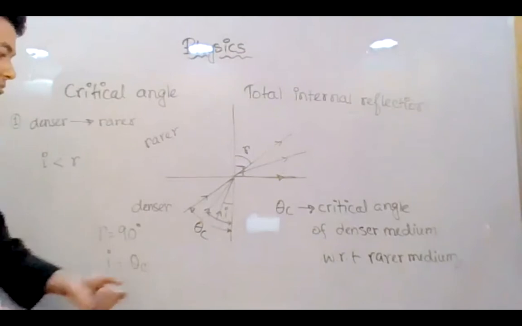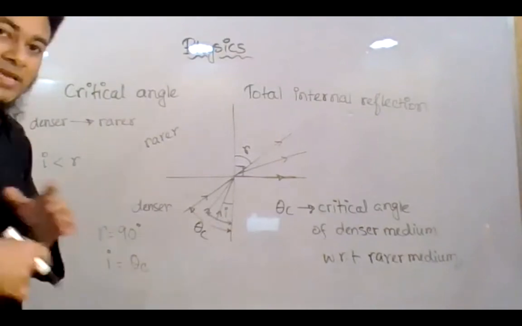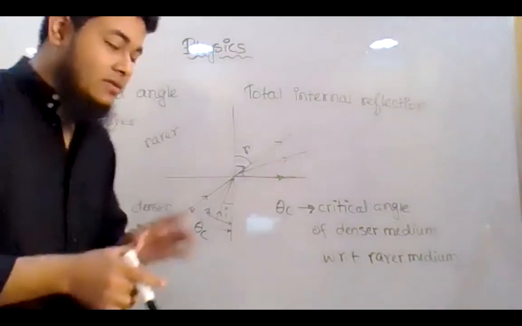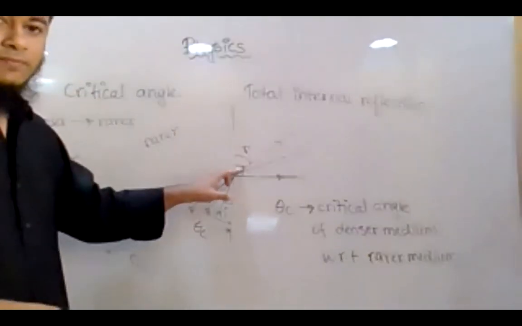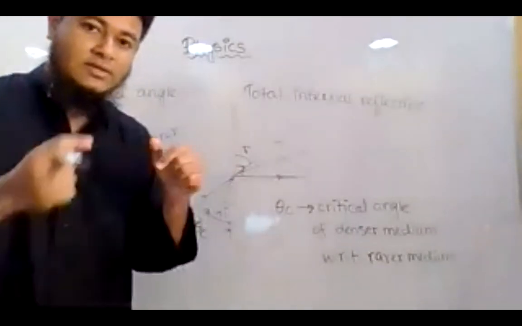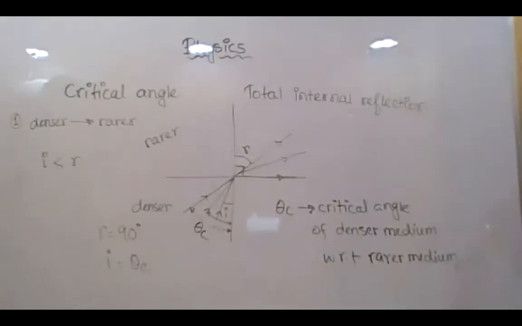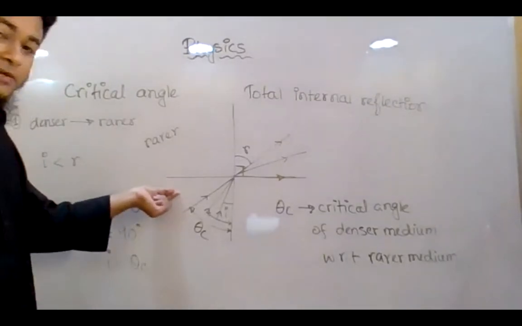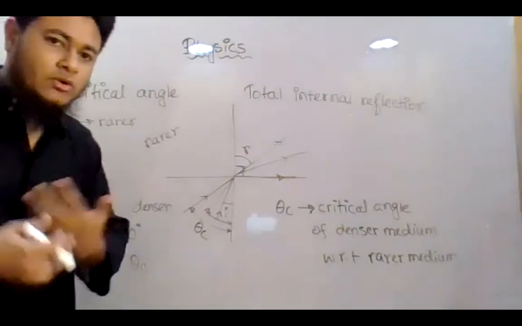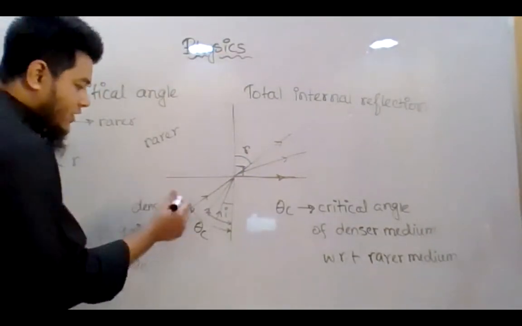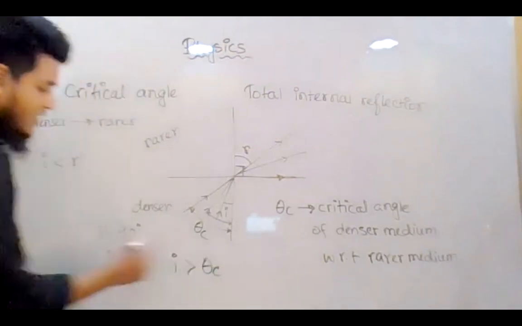So always remember, the critical angle is the value of an incident angle. The incident angle can be called the critical angle when the angle of refraction becomes 90 degree. The incident angle for that situation will be called the critical angle. Now, as you can see, we can go further, right? We can further increase the angle of incidence, correct or not? So at that time, what will happen? When you increase the incident angle, our incident angle will become greater than the critical angle.